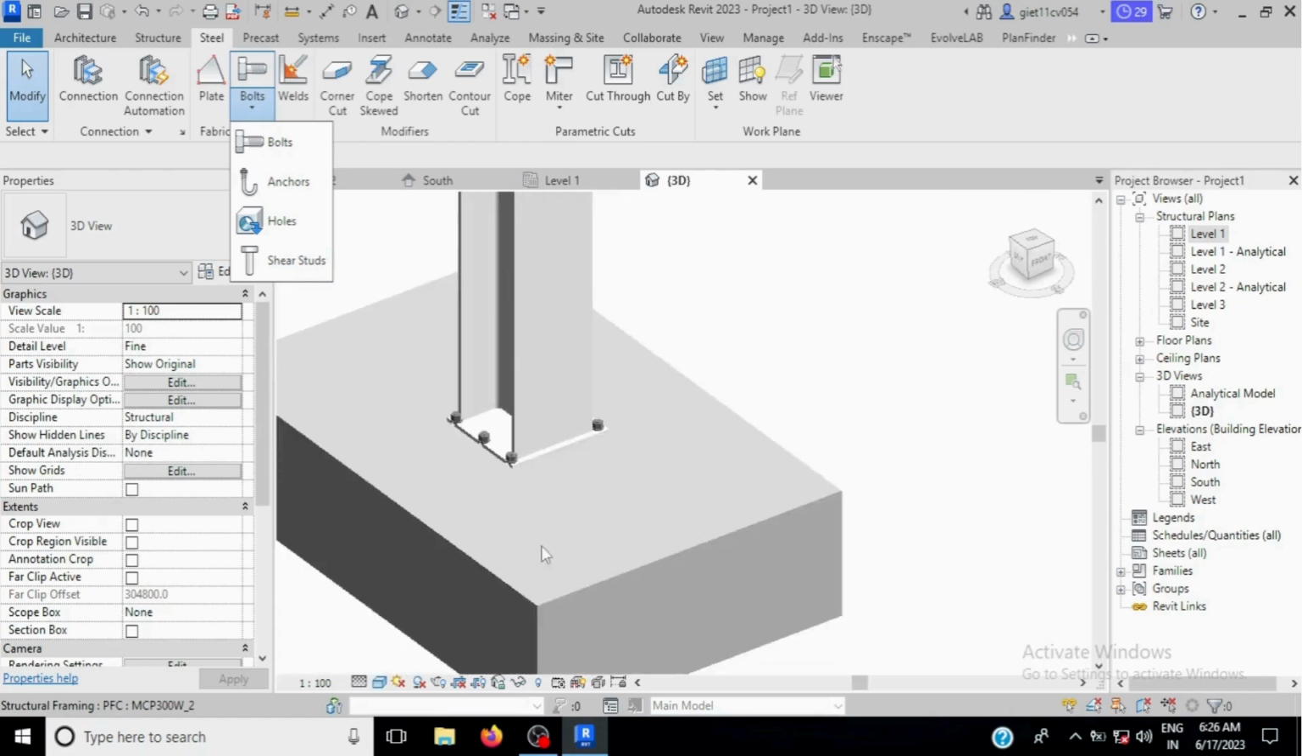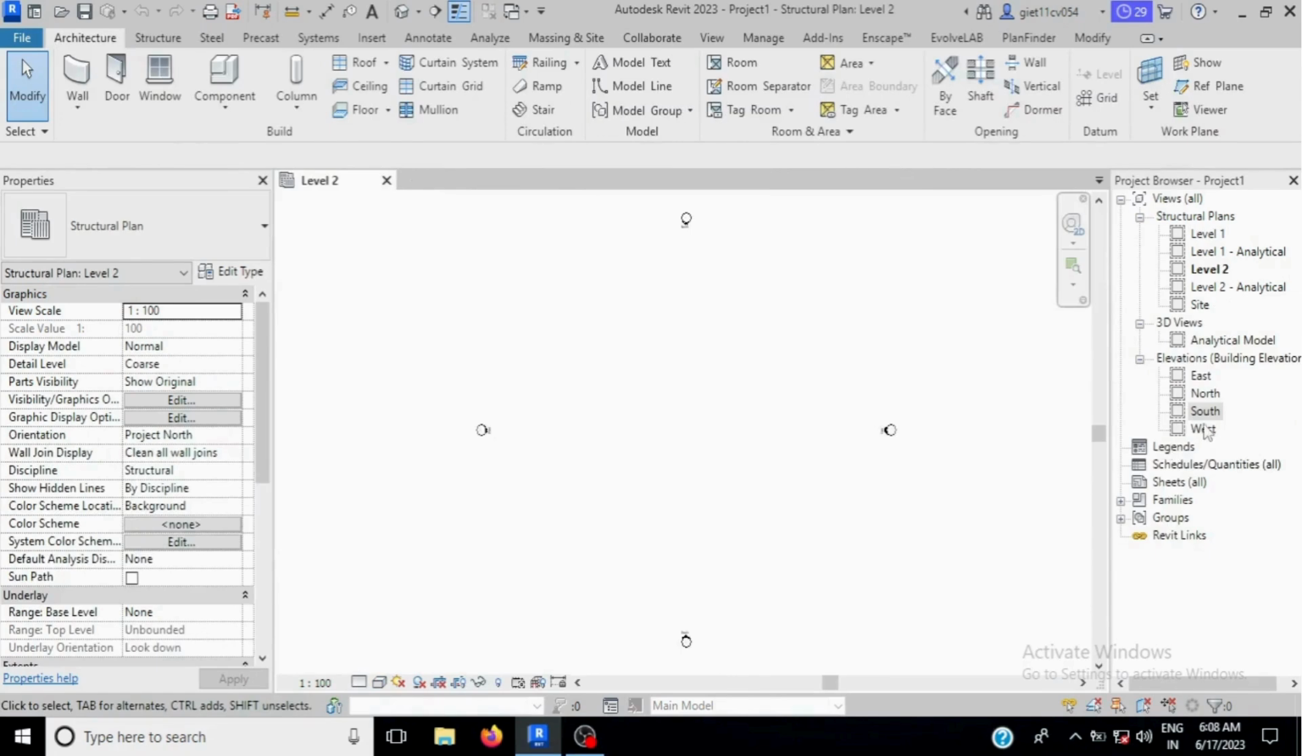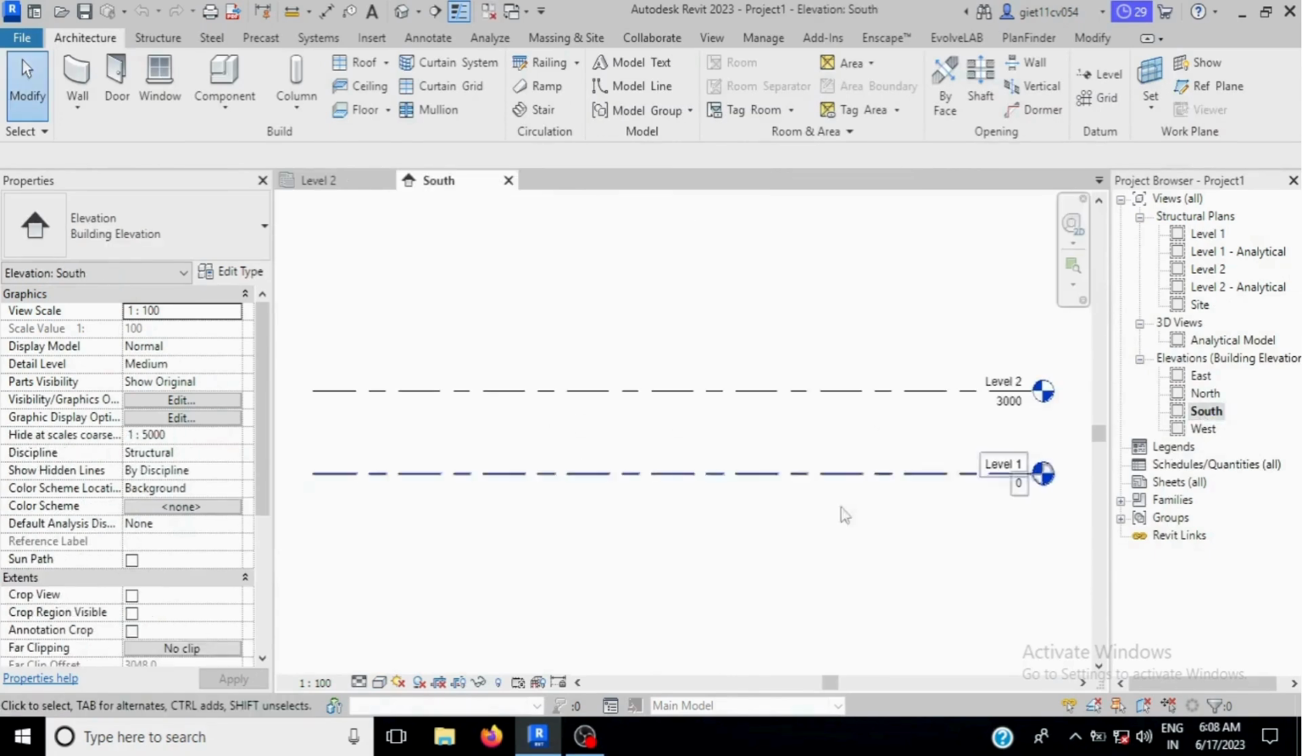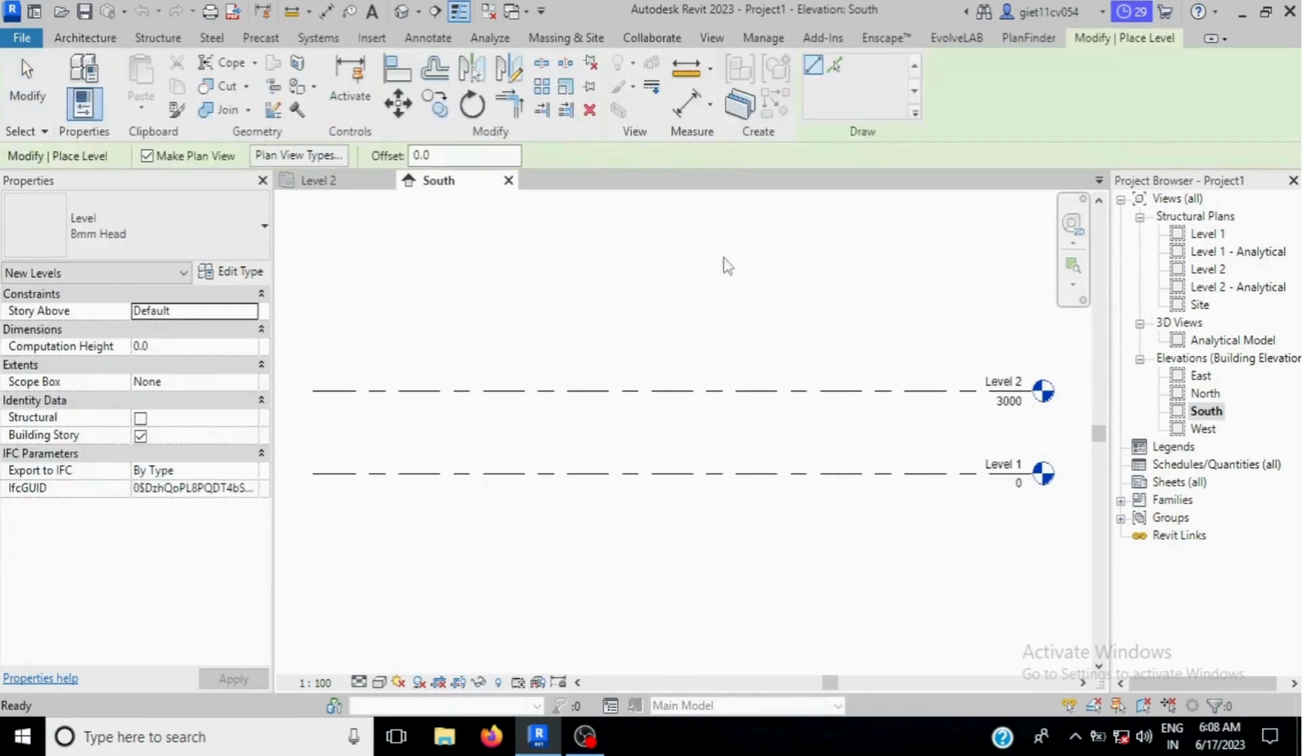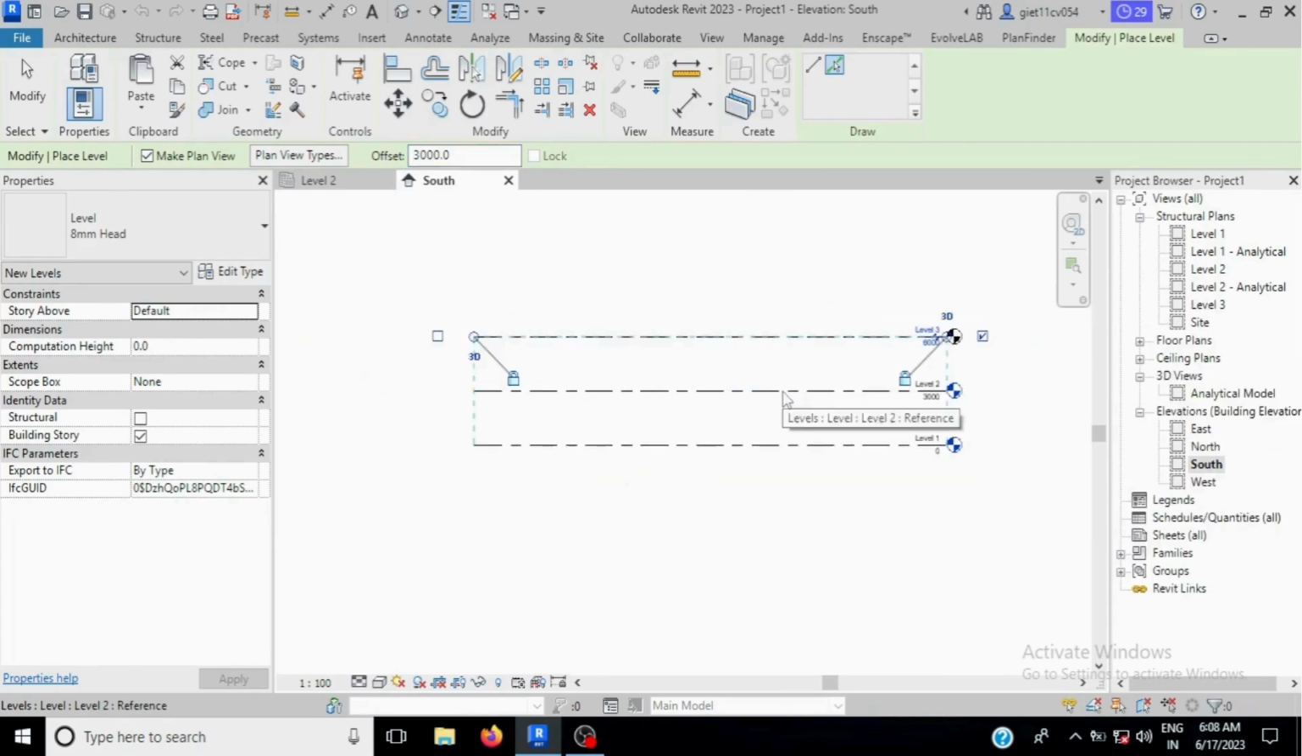Okay, let's start. First go to any elevation. Suppose I am going to the south elevation, make some level over here. For level you just click LL, or you can select thick lines and give some offset. Suppose I am giving 3000, and okay. Now go to level 1.